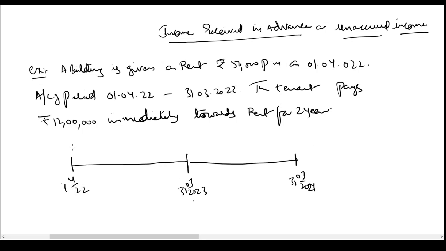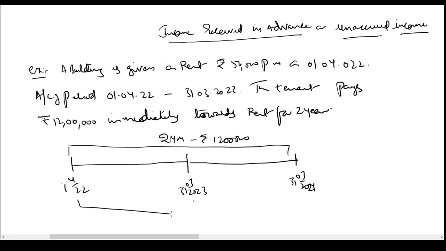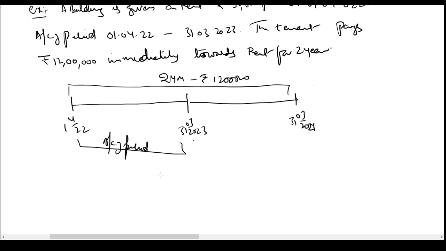So I have received this two years rent, that is 24-month period rent, which is rupees 12 lakh. Now we know that my accounting period is 12 months.